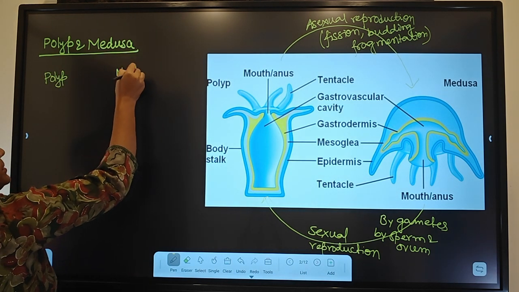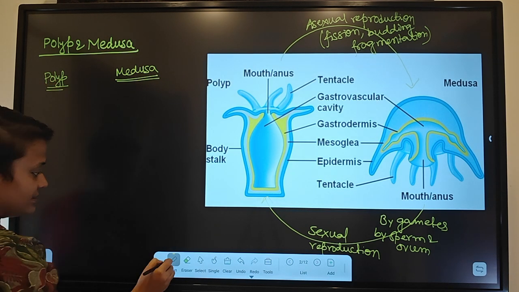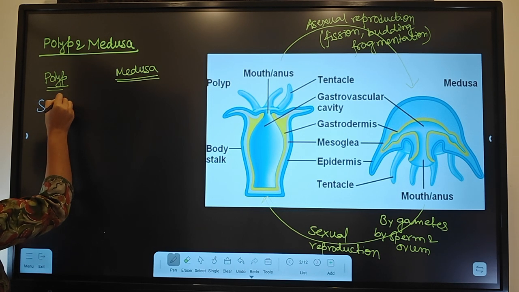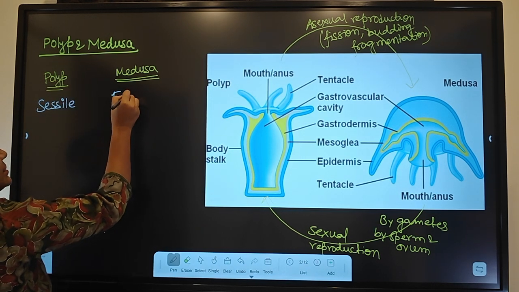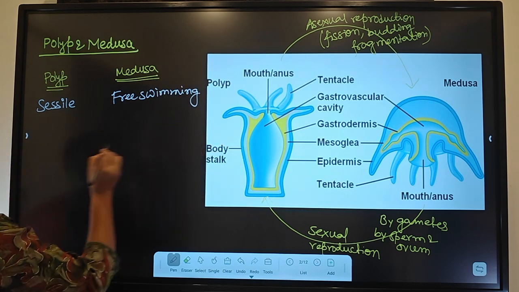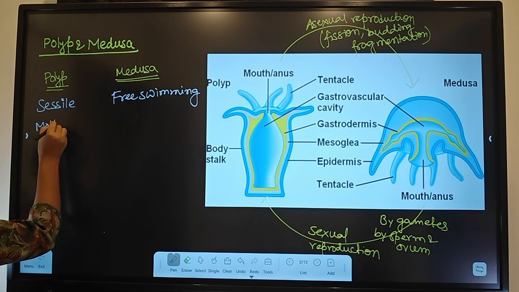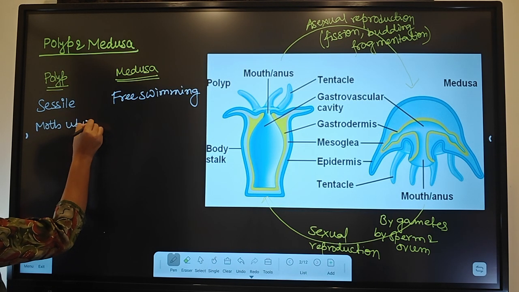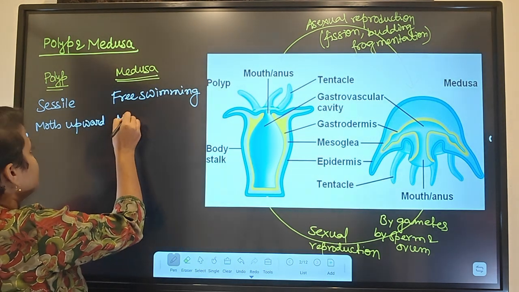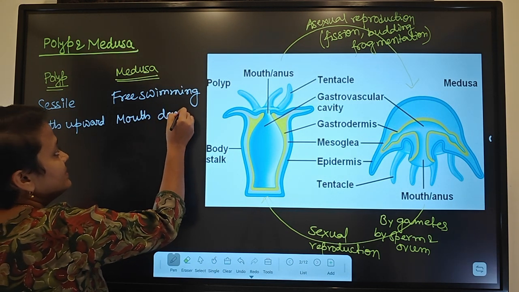So here, polyp and medusa form. We know what the differences between them are. The difference is polyp is sessile, medusa is free swimming. In polyp, the mouth is upwardly directed, and for medusa, the mouth is downwardly directed.